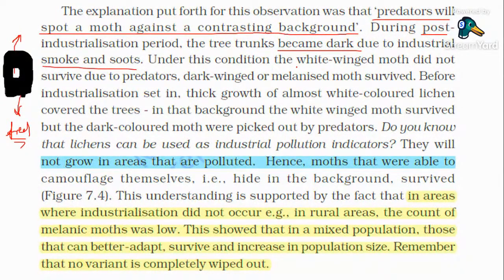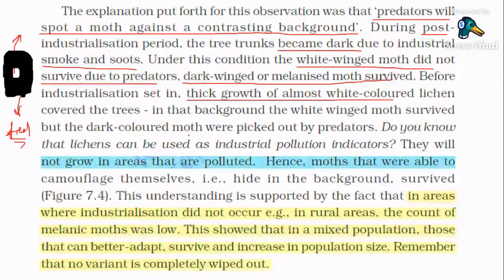Under this condition, the white-winged moth did not survive due to the predators. Dark-winged or melanized moth survived. Before industrialization, thick growth of almost white-colored lichen covered the tree surface. Okay, guys, this is a white background, right? So I'm spotting it even with a red or even a black, it is easily spotted.